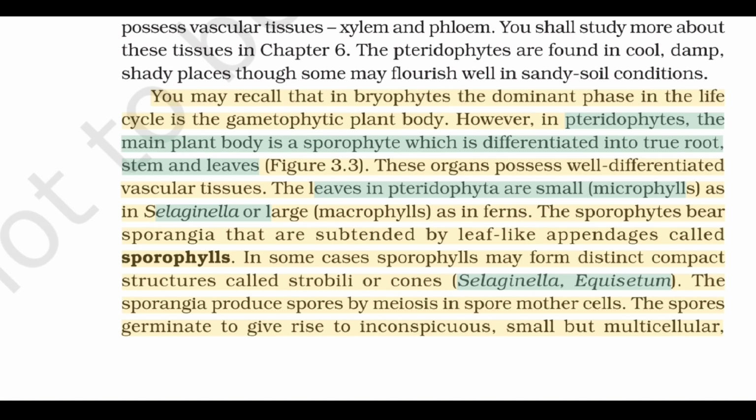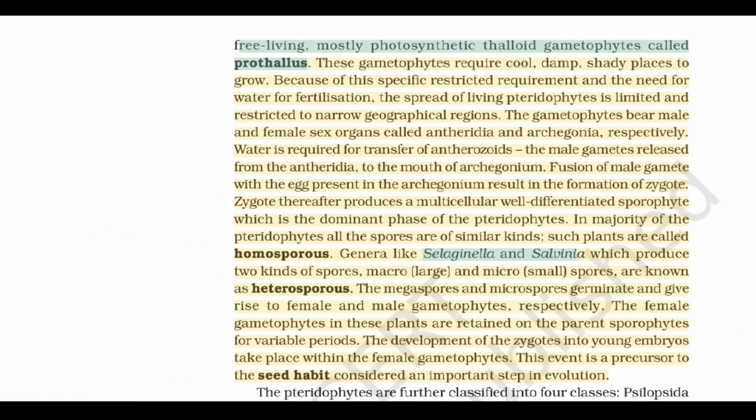The sporophytes bear sporangia that are subtended by leaf-like appendages called sporophylls. In some cases, sporophylls may form distinct compact structures called strobili or cones, as in Selaginella and Equisetum. The sporangia produce spores by meiosis in spore mother cells. The spores germinate to give rise to inconspicuous, small but multicellular free-living, mostly photosynthetic thalloid gametophytes called prothallus. These gametophytes require cool, damp, shady places to grow.